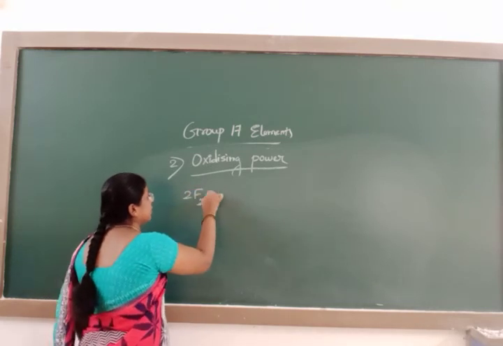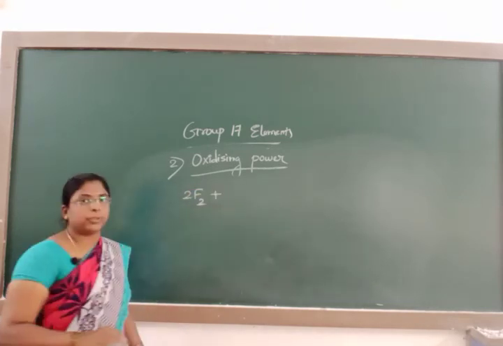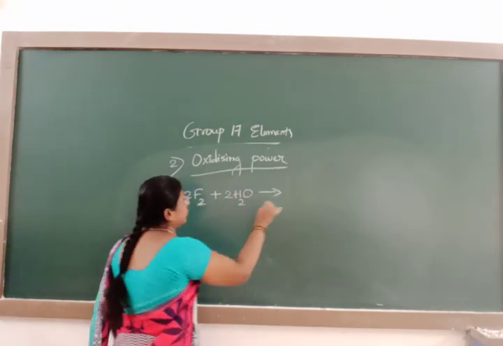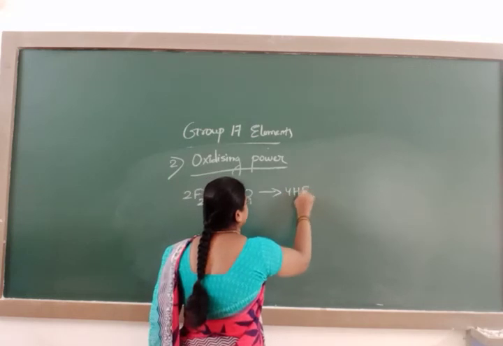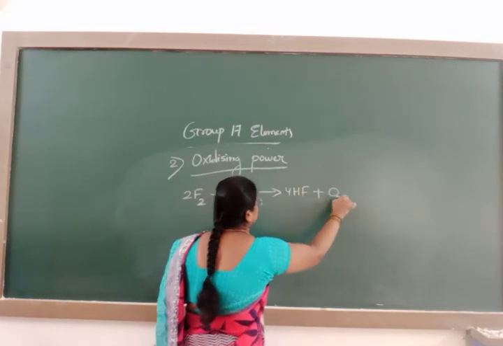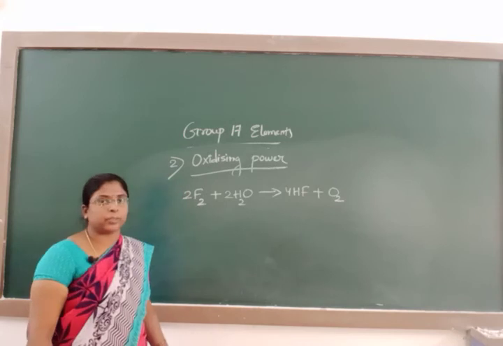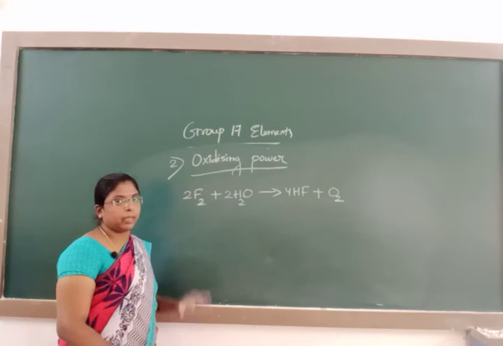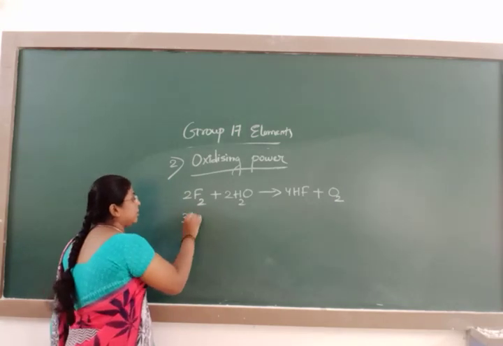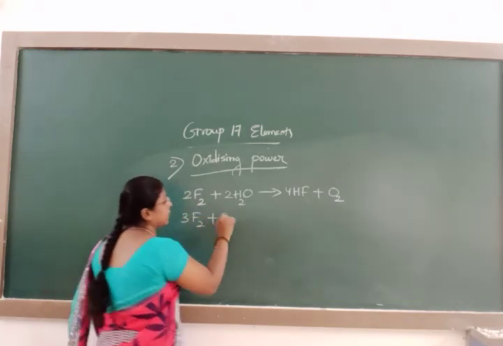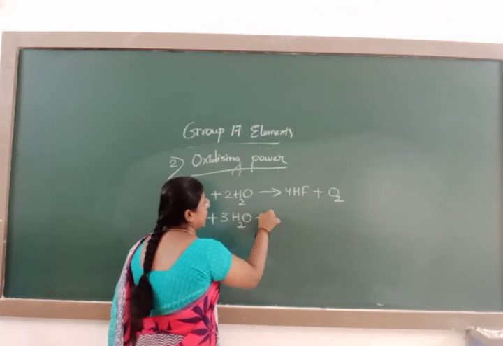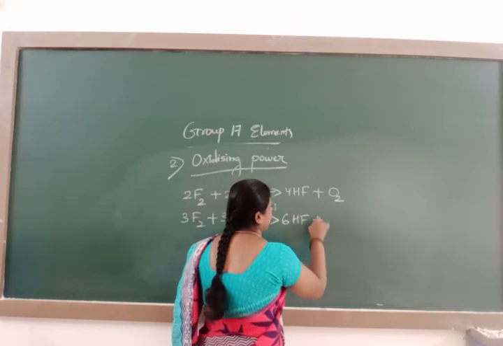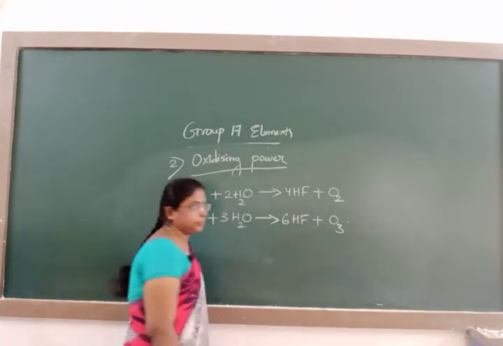Fluorine gas, when it reacts with water, forms HF, along with dioxygen. Fluorine oxidizes water to form dioxygen. When 3 moles of fluorine react with 3 moles of water, fluorine oxidizes to form HF as well as ozone.